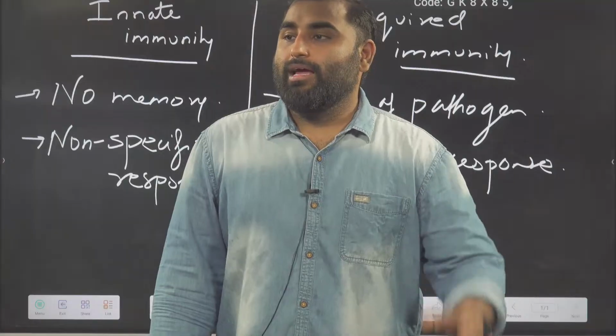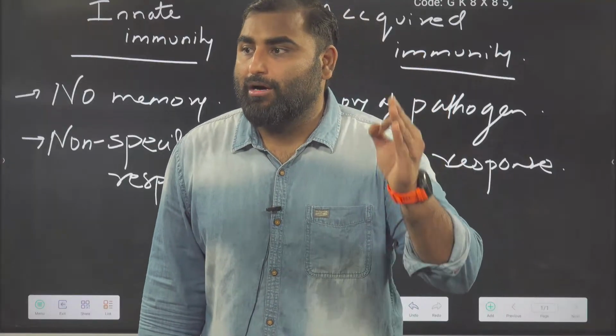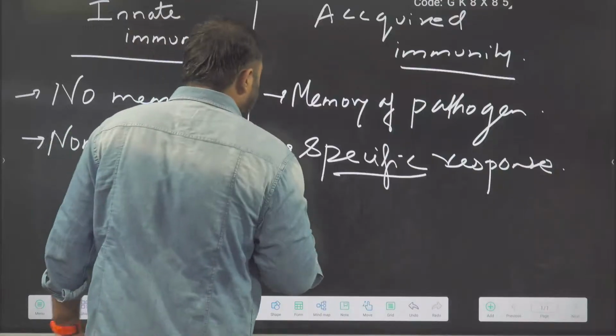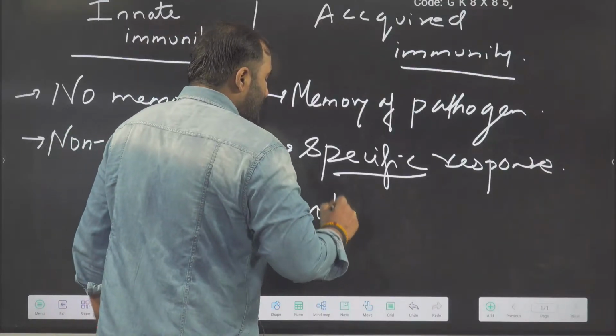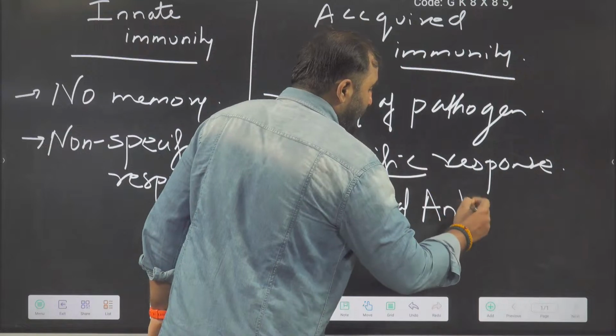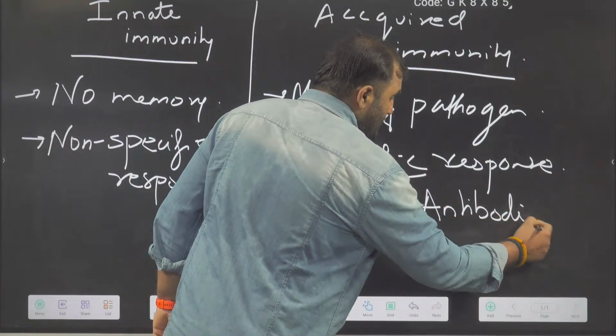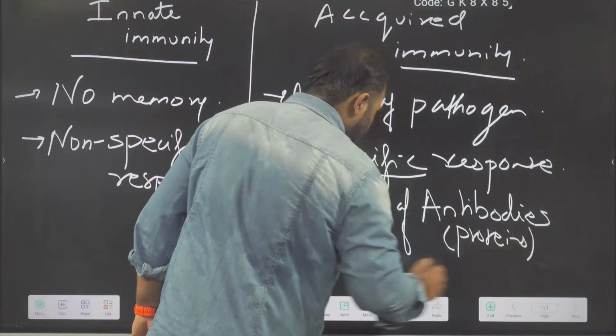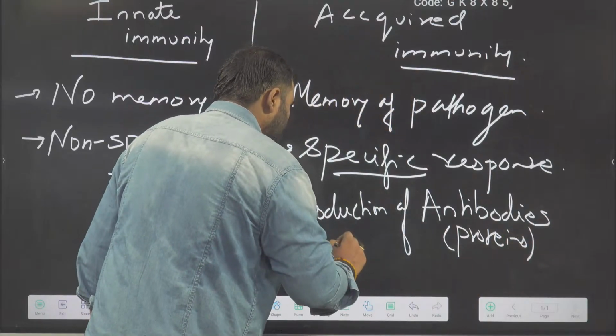Antibodies. In acquired immunity, your WBCs are producing antibodies. So acquired immunity does the production of antibodies. Antibodies are proteins against the pathogens.